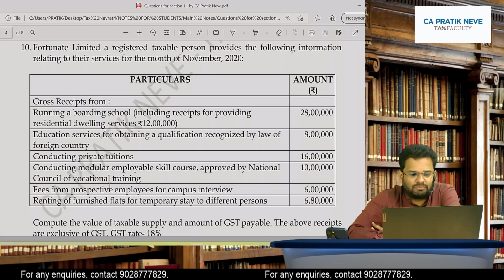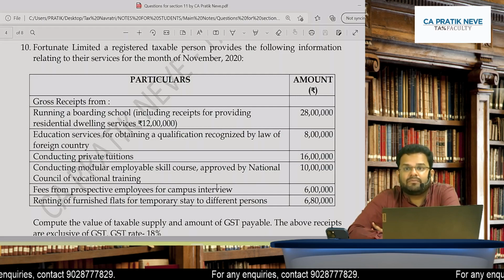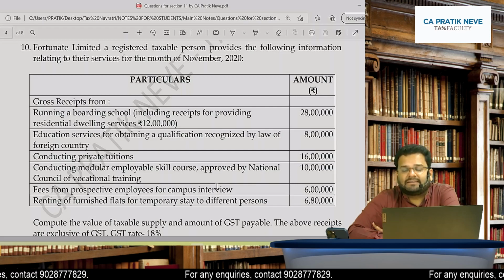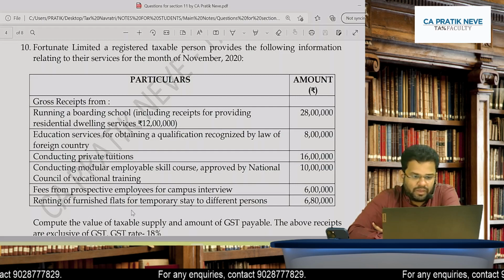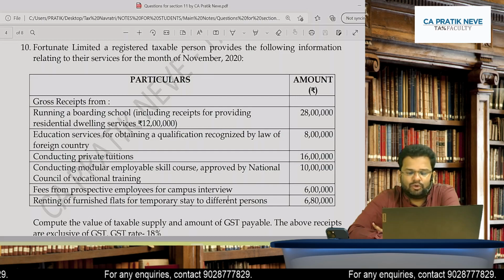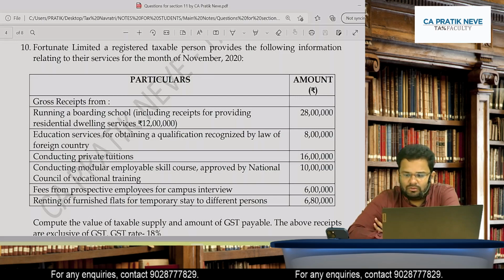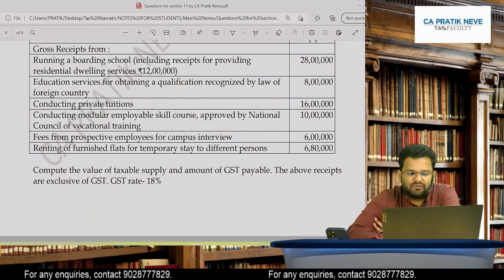Fees from prospective employees for campus interview. It is of course taxable. And renting of furnished flat for temporary stay to different persons. It is also taxable. What's the final answer?